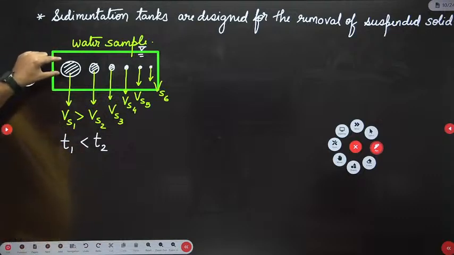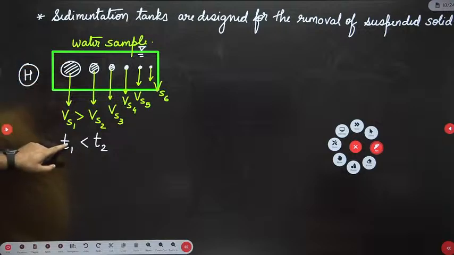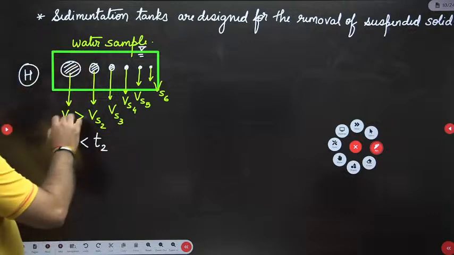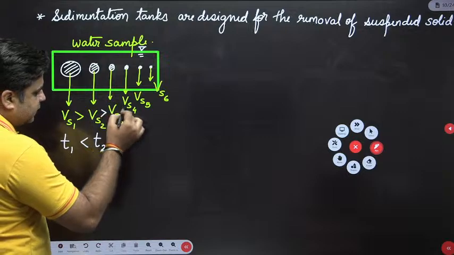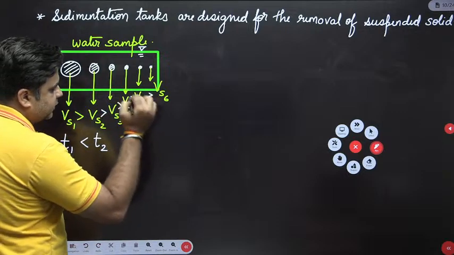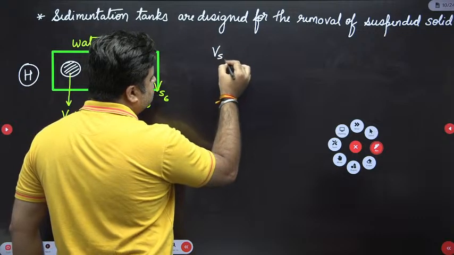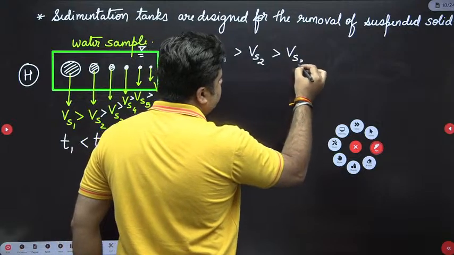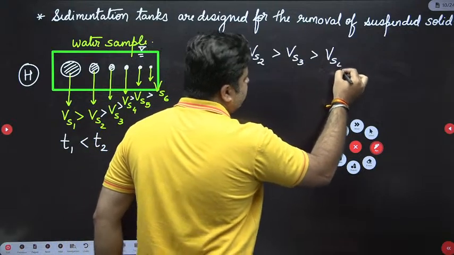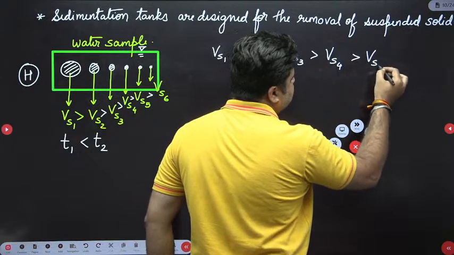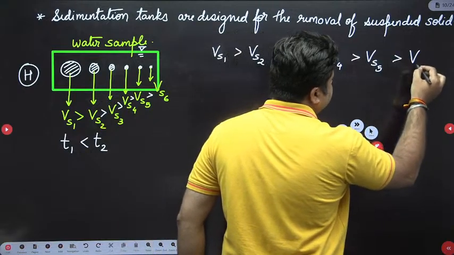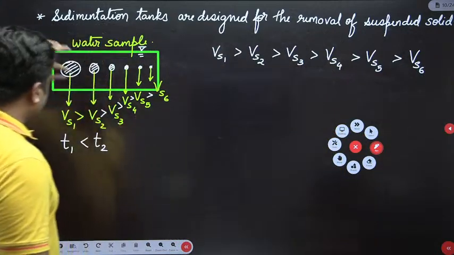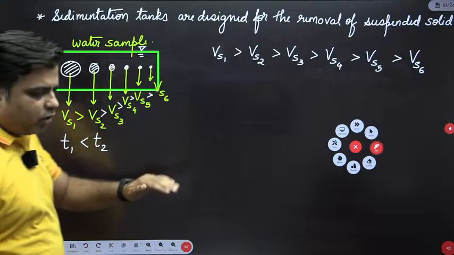The particle having more settling velocity will require less time as compared to the smaller particle. So Vs1 is more than Vs2, more than Vs3, Vs4, Vs5, and Vs6. This is the order of the settling velocity. All these particles have to travel the same height h in order to be removed.